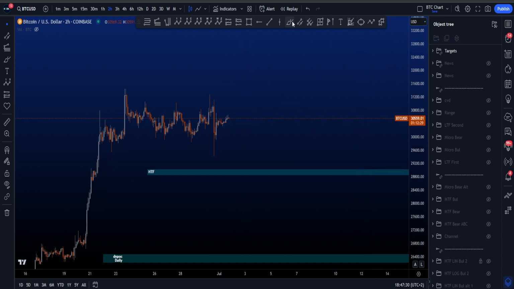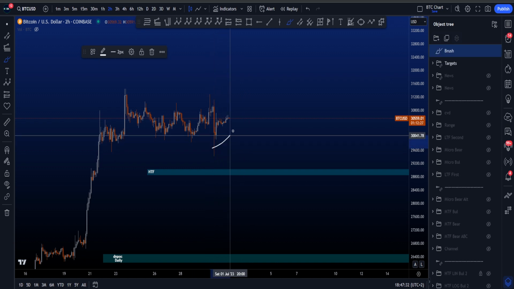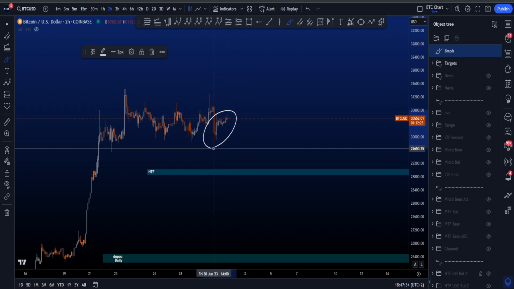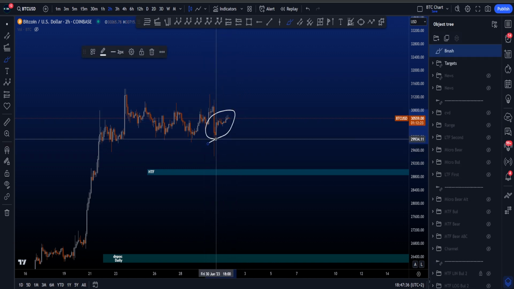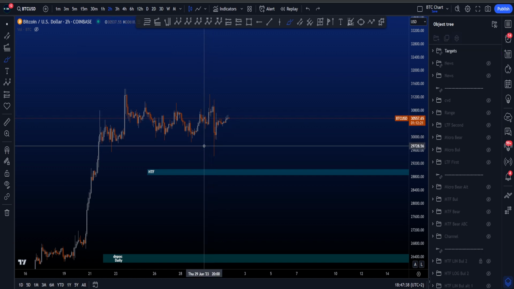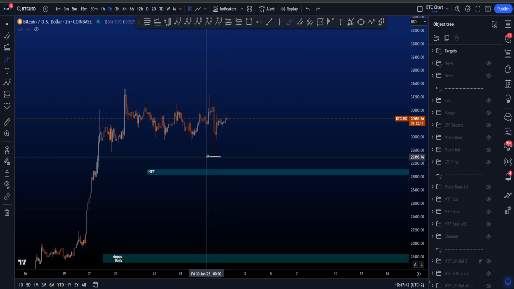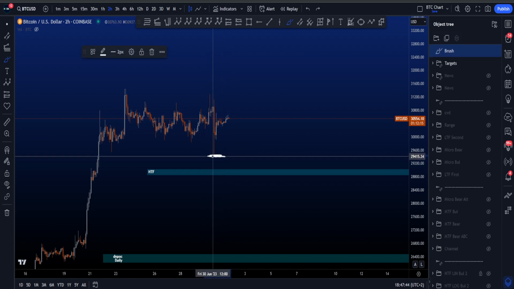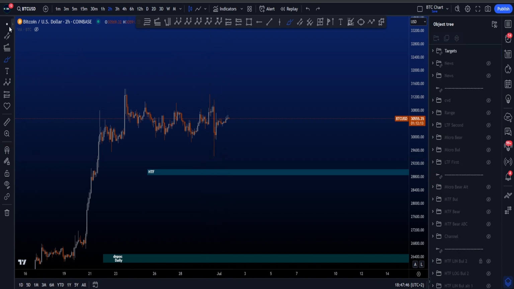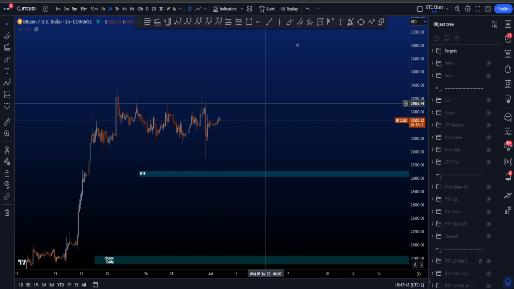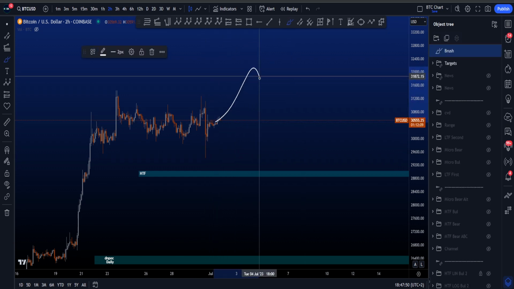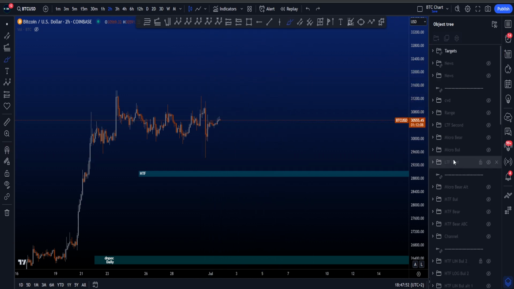It's very interesting. And at the moment, the higher probabilities are that this move to the upside is not impulsive but corrective. And if this is a corrective structure, we expect a bit more downside to take at least these lows over here. And currently that is the highest probability that we are going to take these lows. But of course we could take the highs first before then taking the lows, something to keep in mind.